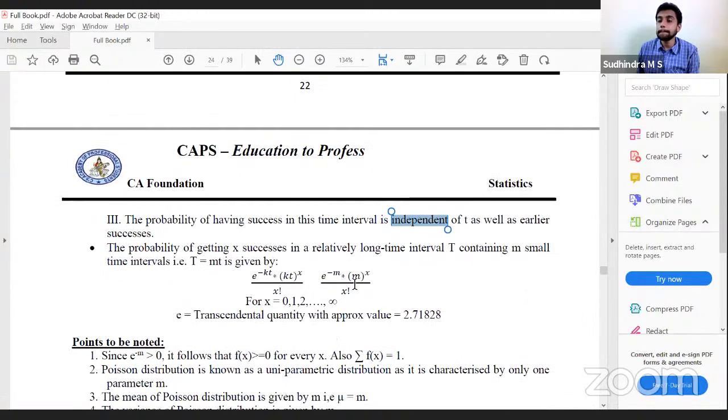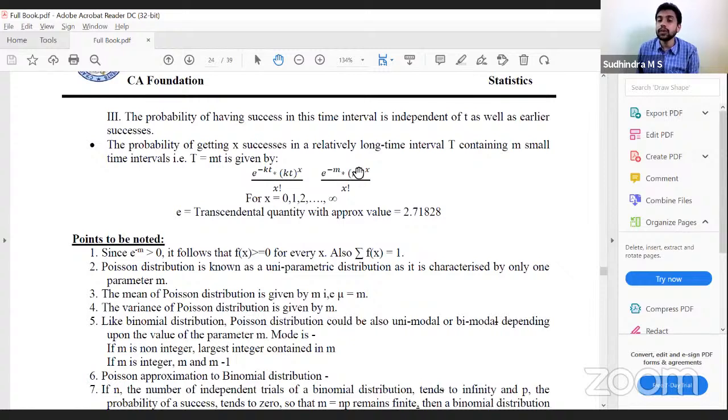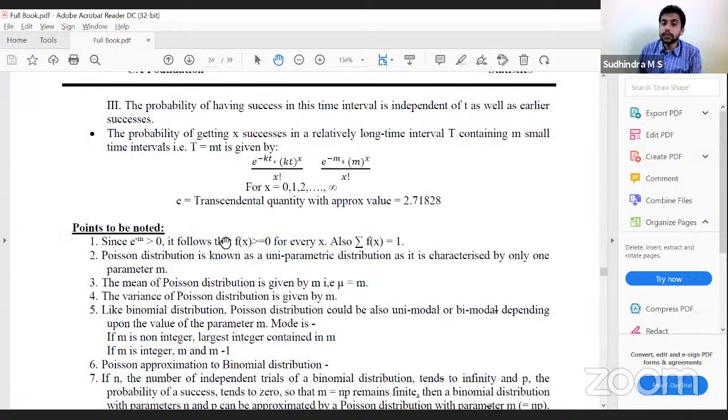m is the parameter of the Poisson distribution. Poisson distribution has only one parameter, because once I get m, I can find out all the probabilities. Since e to the power of minus m is greater than 0, it follows that f of x is greater than or equal to 0 for every x. Summation f of x should be equal to 1. Total of the probability should be 1. It is uniparametric. Parameter is m. What is the mean of the Poisson distribution? m. What is variance?